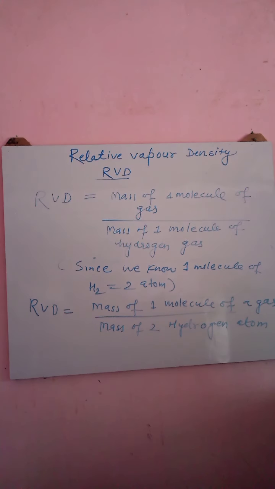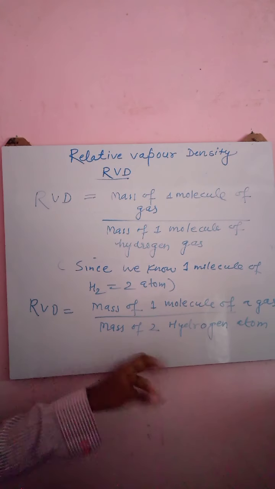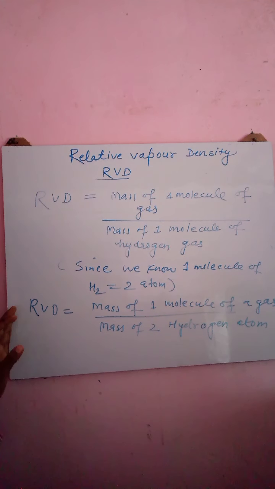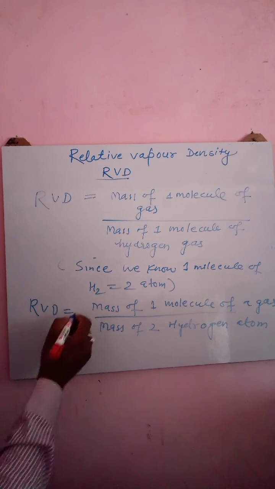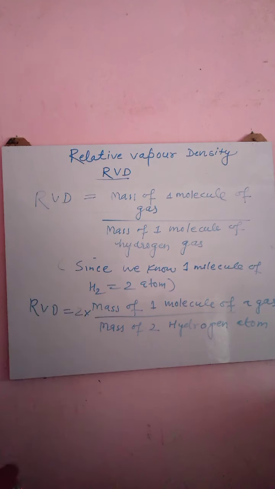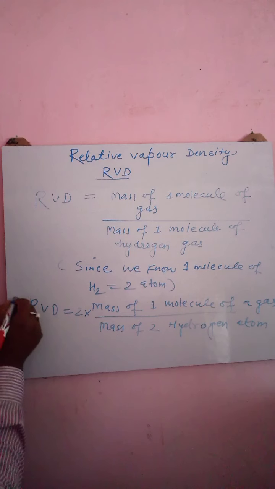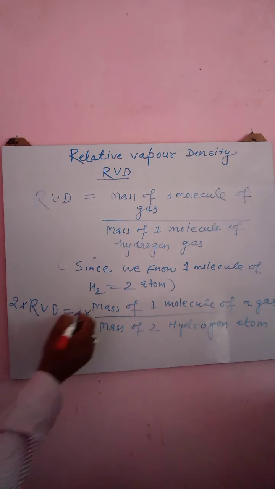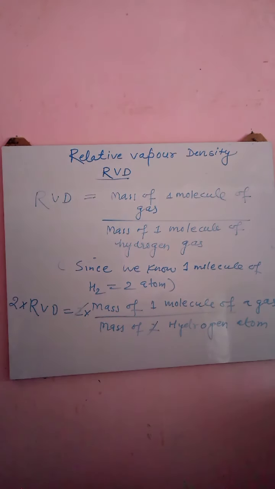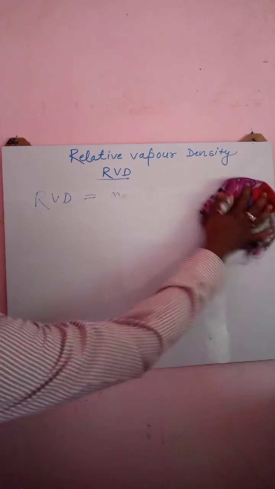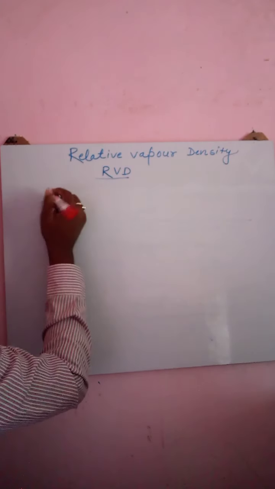Since a molecule of hydrogen contains 2 hydrogen atoms, we have to multiply both sides by 2. So 2 into the mass of 2 hydrogen atoms cancels, and on the other side we get 2 into RBD.